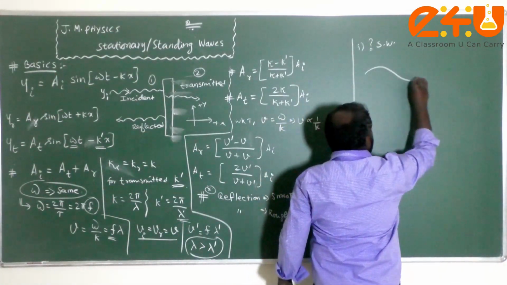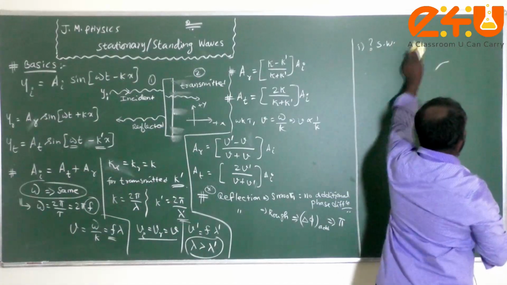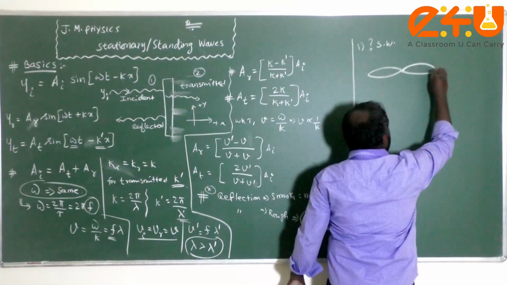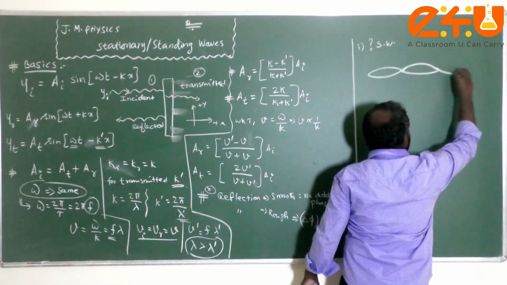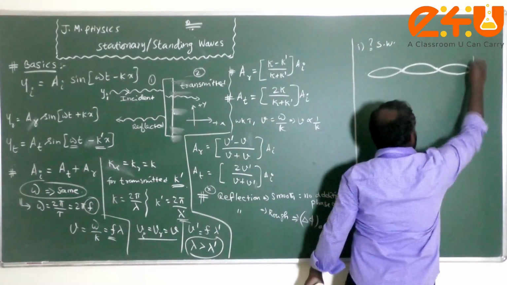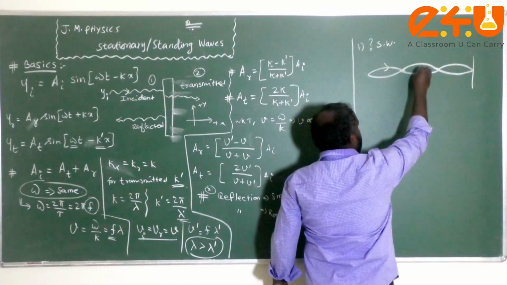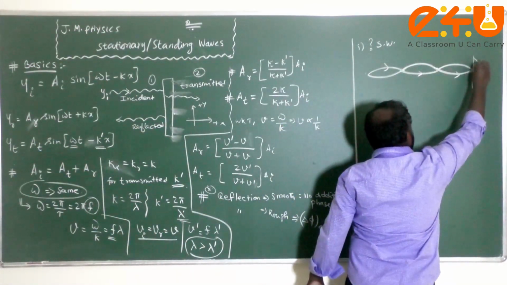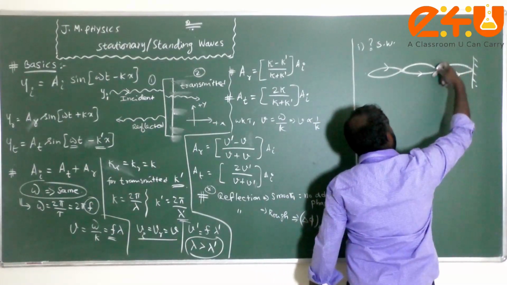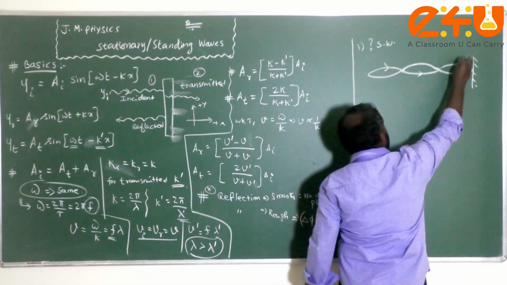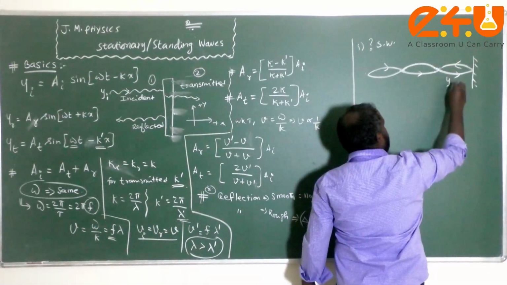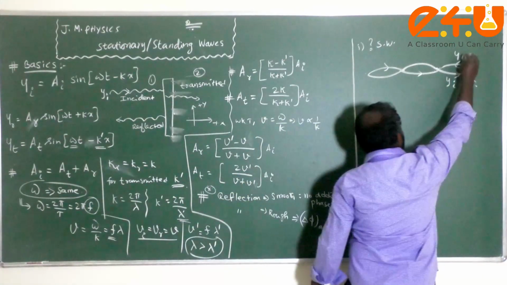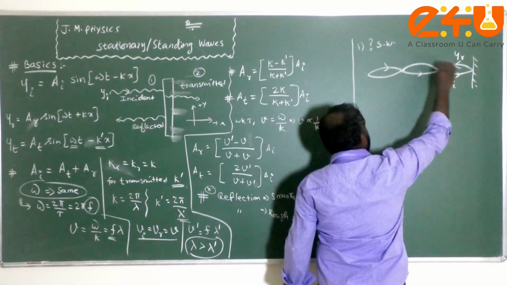It's easy to draw a little bit. So now please see that you can draw like this. Let us consider this is the incident wave. It is going like this, a sinusoidal wave. And this is your reflecting surface. The reflected wave is traveling in the opposite direction in the same medium. So this is your incident wave, this is your reflected wave, and the incident wave and the reflected wave overlap, or are superposed, with each other.